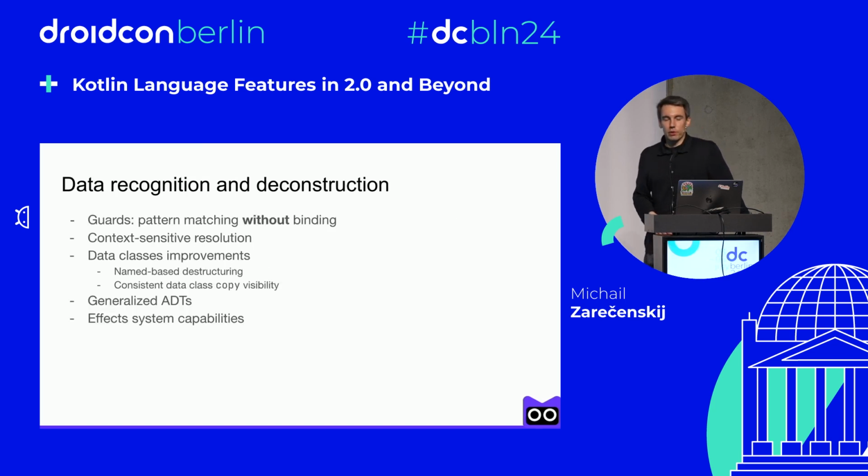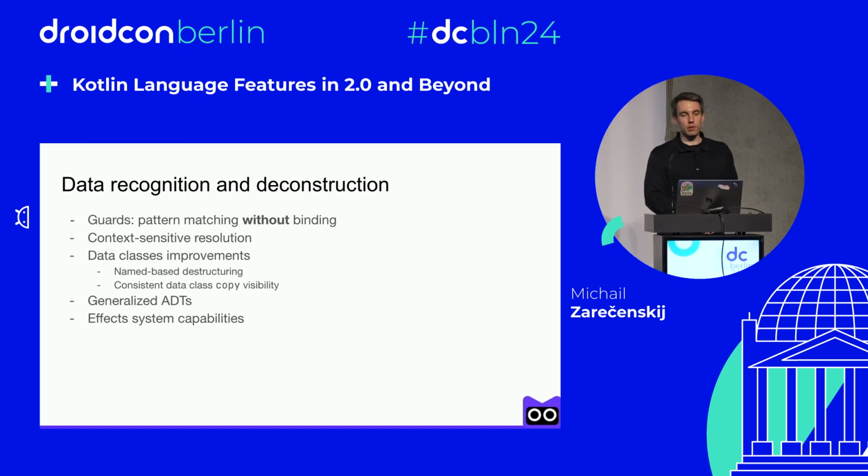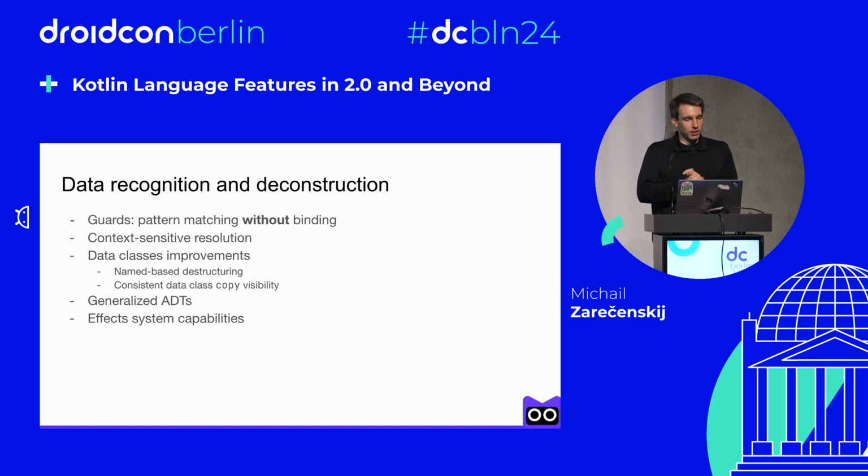And here's the first direction where we are going to provide more and more updates after Kotlin 2.0. This direction is about data recognition and deconstruction. And it includes such features as guards, or pattern matching without the notion of binding, context-sensitive resolution, data class improvements, generalized ADTs, and effect system capabilities. So let's dive into this direction in more detail.